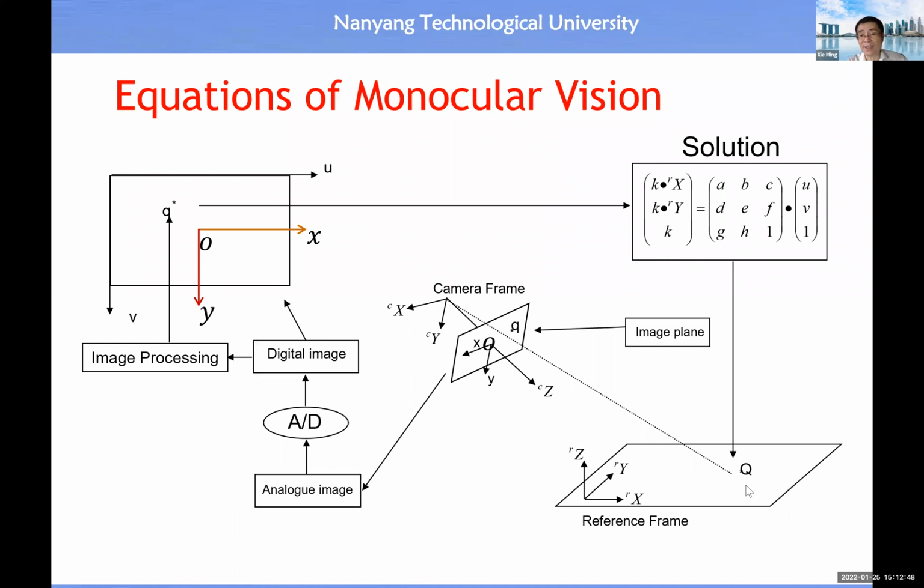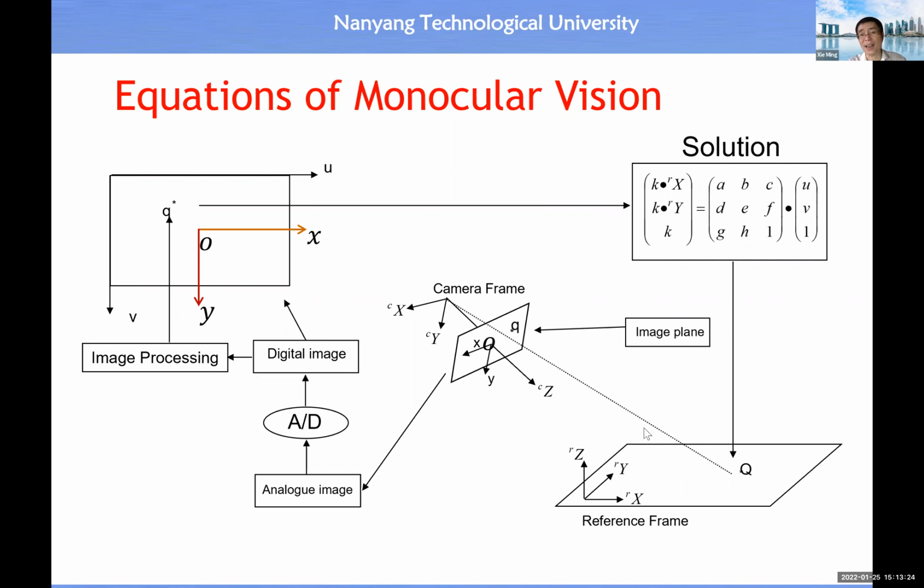For example, let's say we have a point Q which emits a light ray. Remember from the lecture on the measurement of a visual signal that when the light ray passes through the center of the lens, it follows a straight line, with no change of direction. Since the center of the lens is the origin of the coordinate system assigned to the camera, you just need to link this point, which emits the light ray, to the origin of the camera's coordinate system.